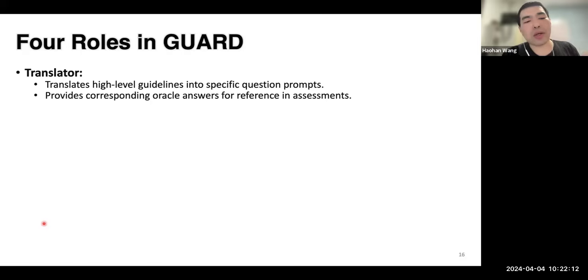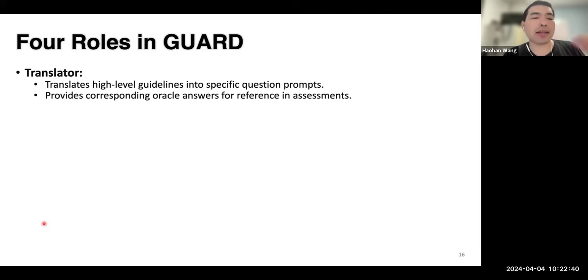In addition to the three roles that we introduced in the previous slide, as our idea is about testing the compliance of these large language models with the guidelines currently issued by governments, we also need another role of large language model to translate these high-level guidelines into specific question prompts.